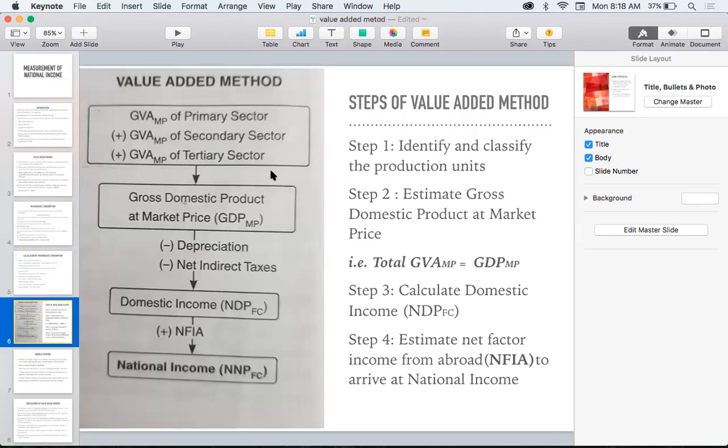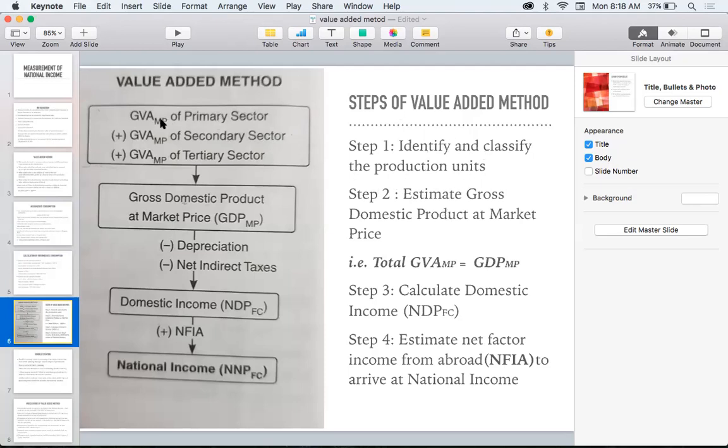As I have told you in the previous lesson also, there is not a particular formula for that. Whatever particulars are given to us, with the help of those particulars, we will be calculating the national income. So first we have to identify what all production units are given. If the primary, secondary, and tertiary are given, we will add that too. That is the first step: identify and classify the production units.